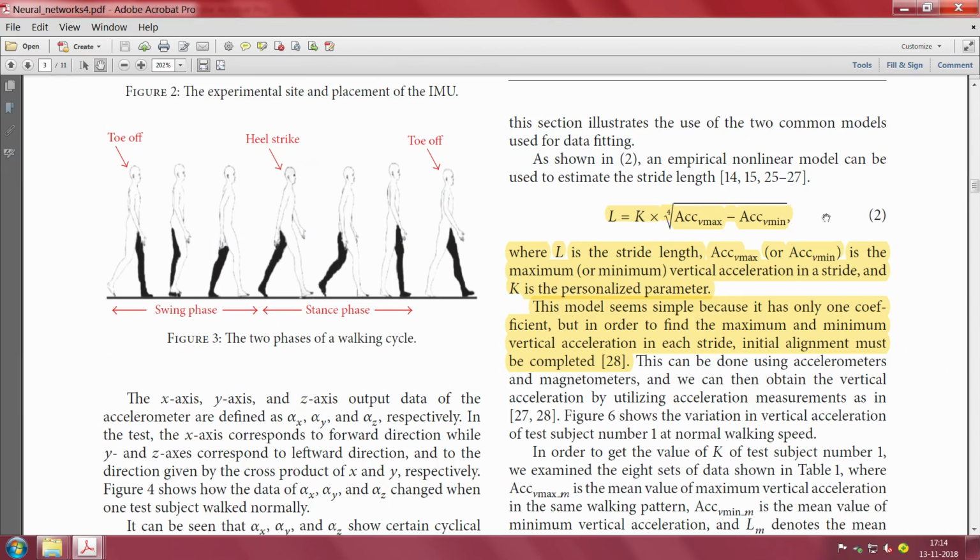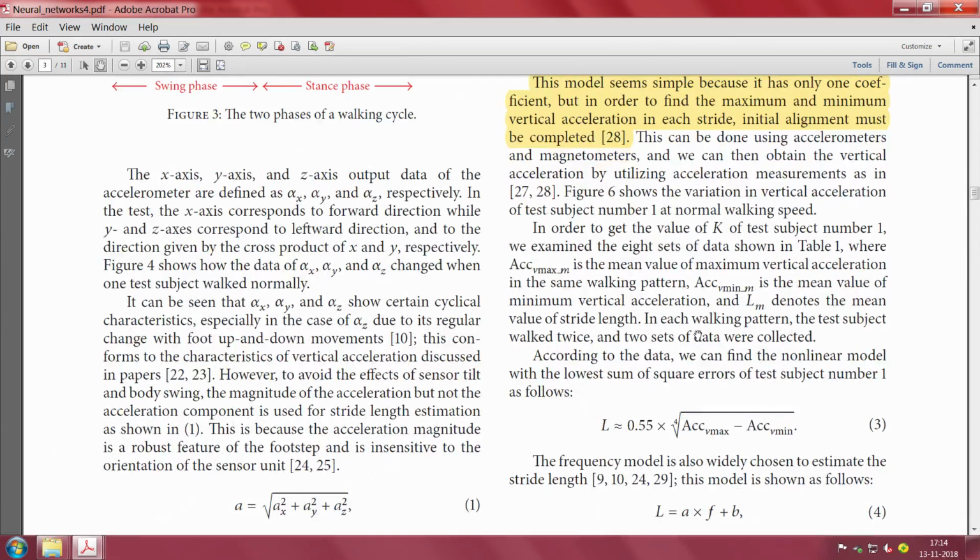Of course, there is no n here, because this is for a single step, or n is equal to 1, you can say. This model seems simple because it has only one coefficient, but in order to find the maximum and minimum vertical acceleration each stride, initial alignment must be completed, and that is where the whole difficulty is.